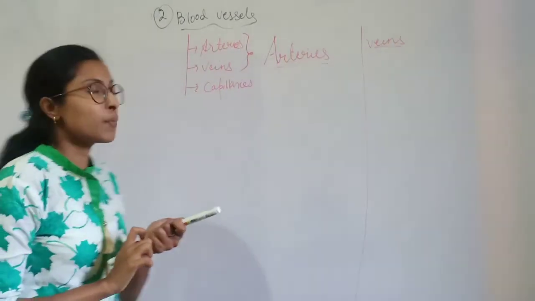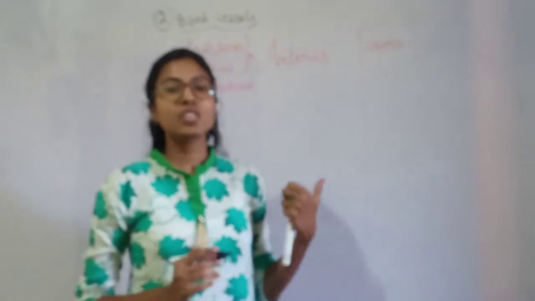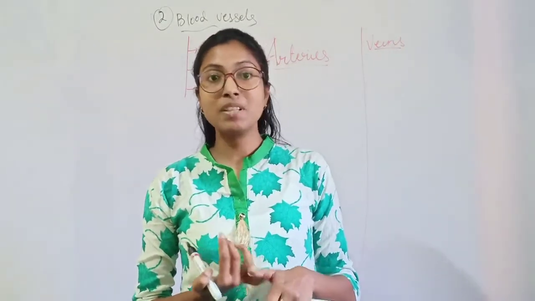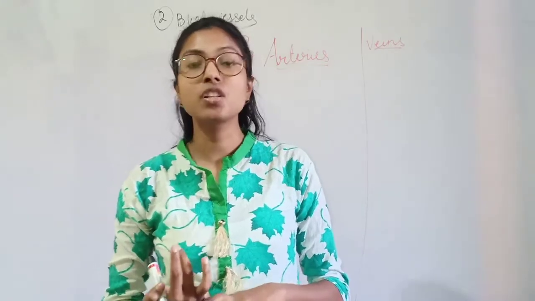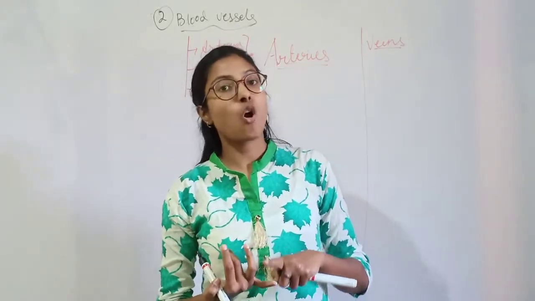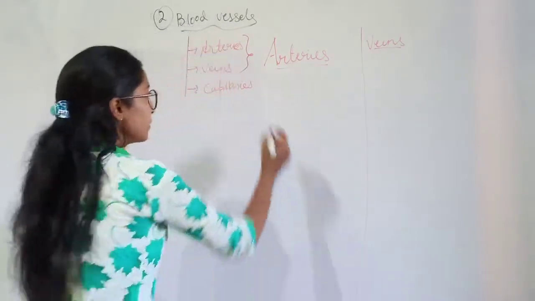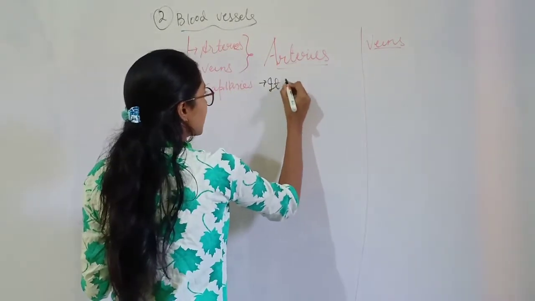If we talk about arteries, arteries are the ones which carry oxygenated blood, meaning blood which has oxygen. Arteries carry oxygenated blood from the heart to other parts of the body.